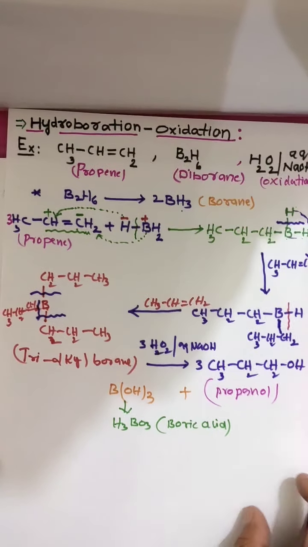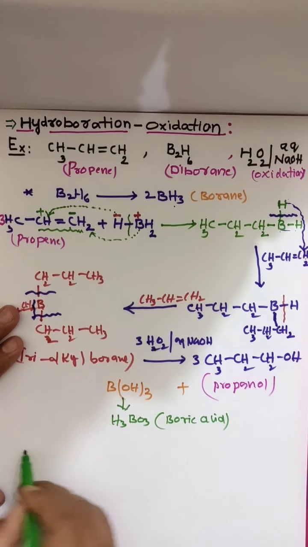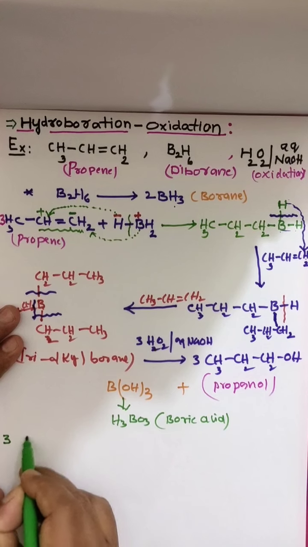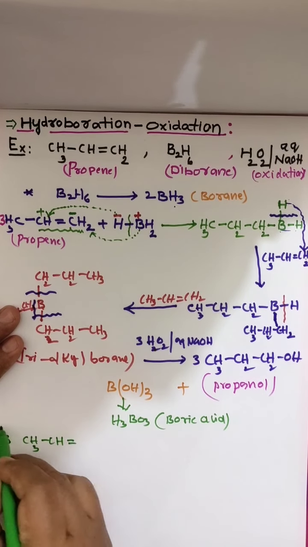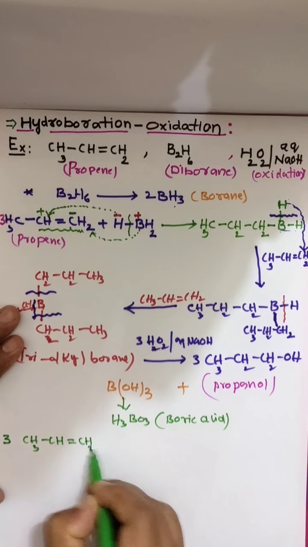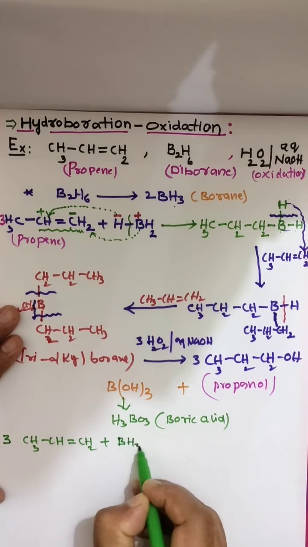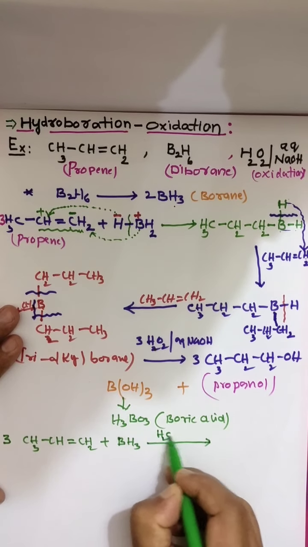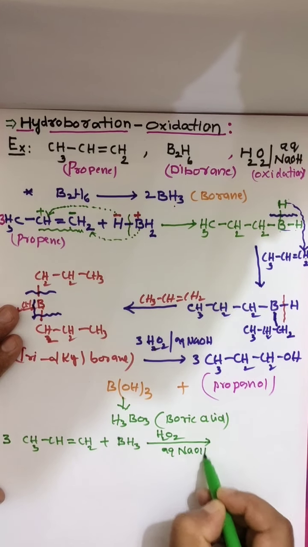You can remember it for competitive purposes like this. You go for 3 moles of propene reacting with borane in the presence of H2O2 in aqueous NaOH.